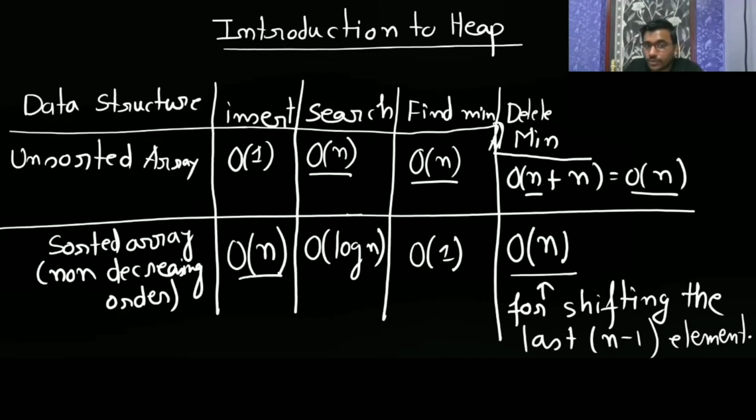Now for a sorted array, insertion is going to take big O of n, because first you have to find the position where you want to insert. Here you can't insert anywhere because it is a sorted array. You need to maintain the property of this array, that it should be sorted. So you have to find the position. You can modify the binary search and it is going to take big O of log n.